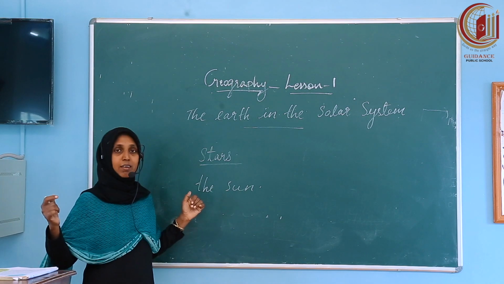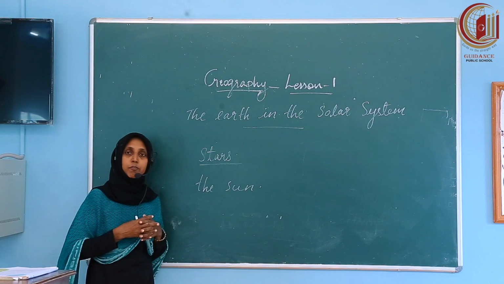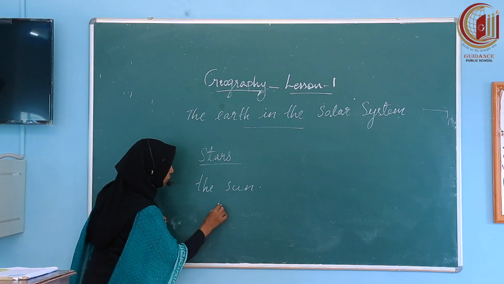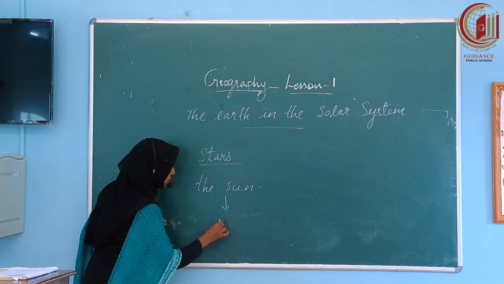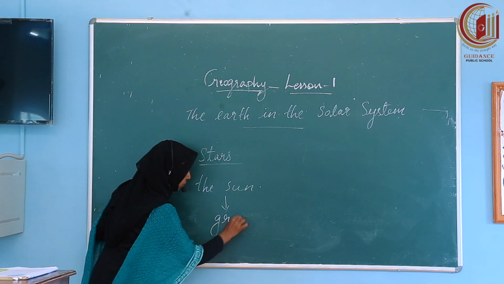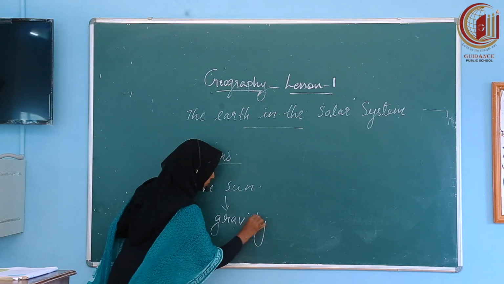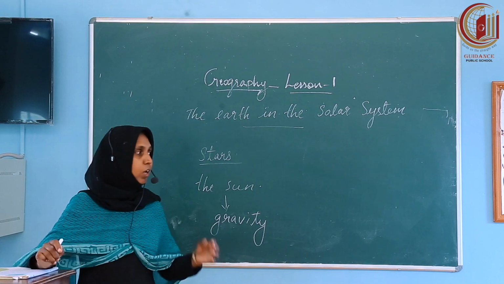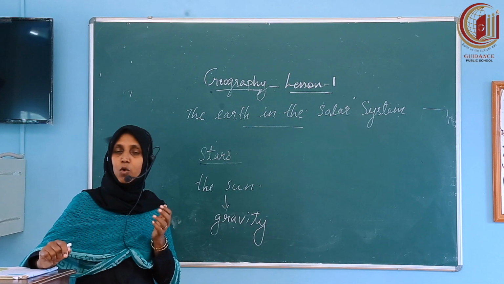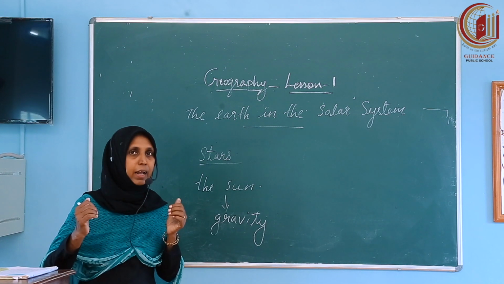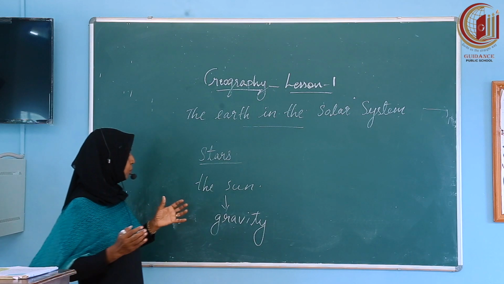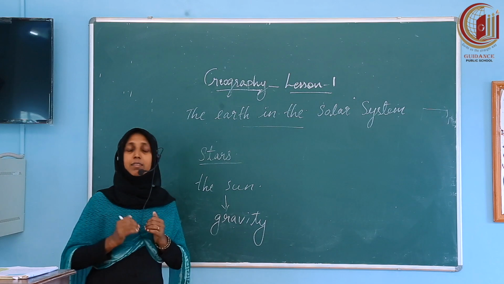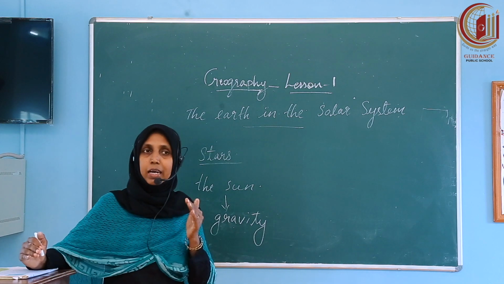Then children, the sun has a pulling force. That force is called the gravitational force of the sun. This gravitational force of the sun attracts all objects, binds together all objects, and they are not flying away from